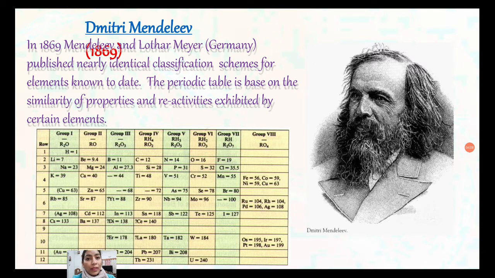Dmitri Mendeleev. In 1869, Mendeleev and Lothar Meyer published nearly identical classification schemes for the elements known to date. The periodic table is based on the similarity of the properties and reactivity exhibited by certain elements, like this table.